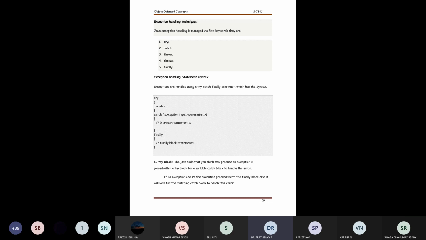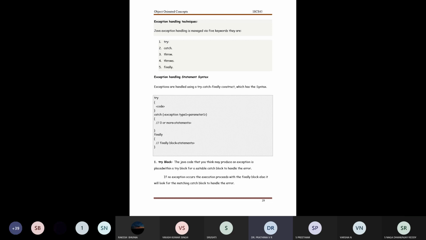Those keywords are try, catch, throw, throws, and finally. If exception handling has to be adopted, it follows a syntax where inside a try block there is an insertion of code, I have a catch block where I insert code, and similarly a finally block where I insert code.